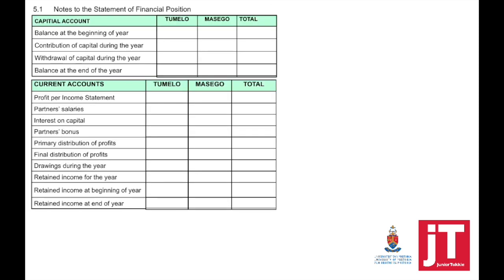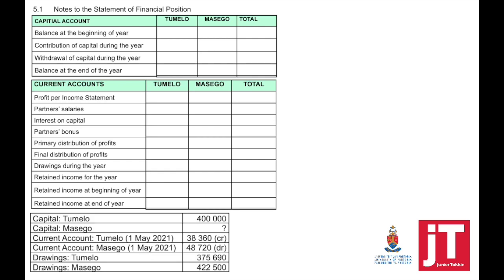Starting with question 5.1, notes to the statement of financial position, the capital and the current account. From the pre-adjustment trial balance, or from the list of balances given, they said to you current account Tumelo and Masego on the 1st of May 2021. Tumelo had a credit balance and Masego had a debit balance. So that's your step number 1. We can immediately take those figures.